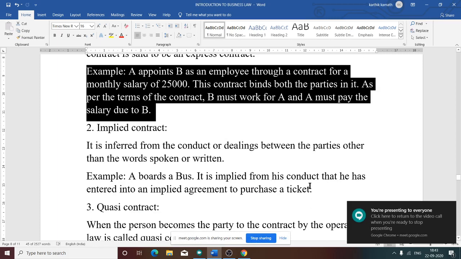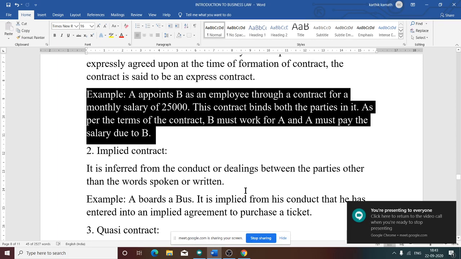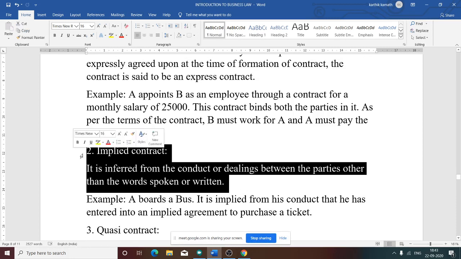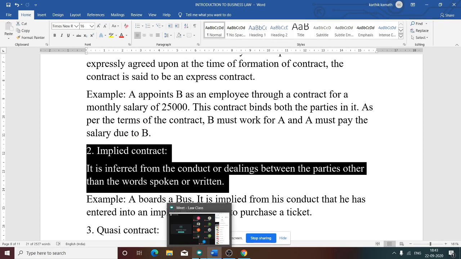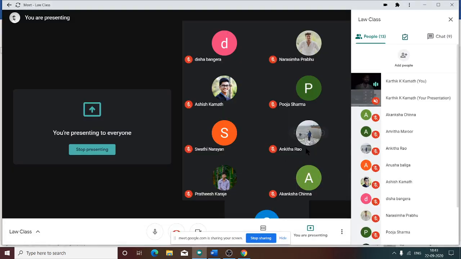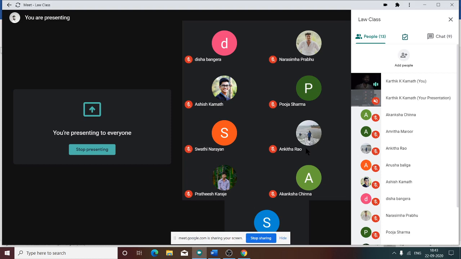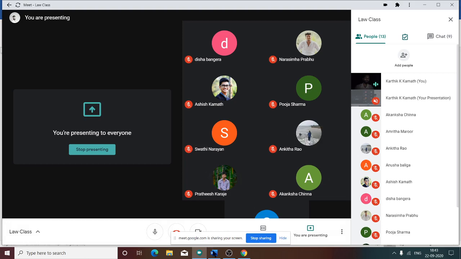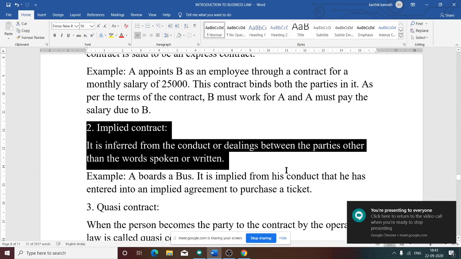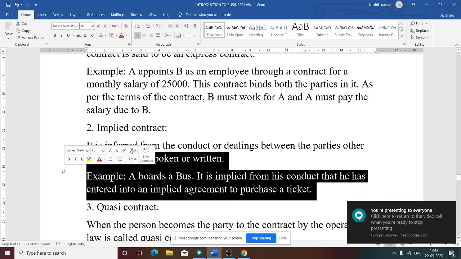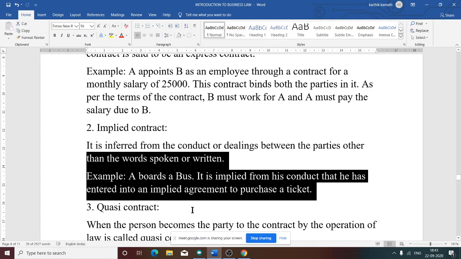Next one, implied contract. What do you mean by implied contract? It is inferred from the conduct or dealings between the parties, without the words spoken or written. Anything other than the word spoken or written comes under implied contract. What example can you give? See this example. When one person boards the bus, it is implied from his conduct that he has entered into an implied agreement to purchase a ticket.